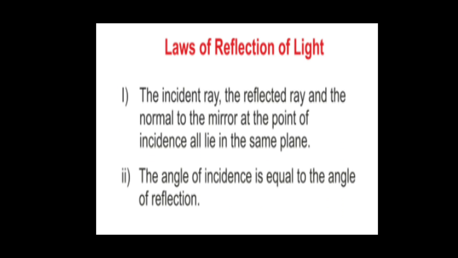Next, the basic laws. The incident ray, the reflected ray and the normal to the mirror at the point of incidence all lie in the same plane. It all occurs in the same plane, at the same point itself. The angle of incidence is equal to the angle of reflection. These are the basic laws, and the reflection of light obeys these laws.